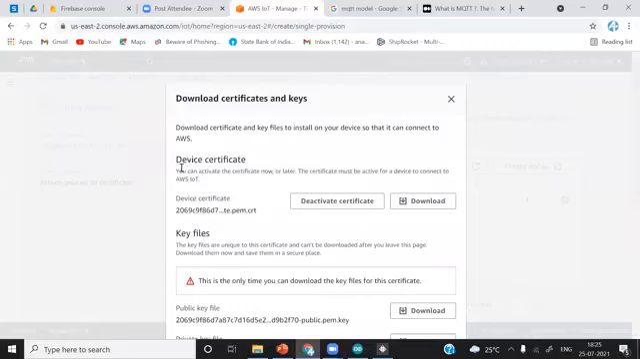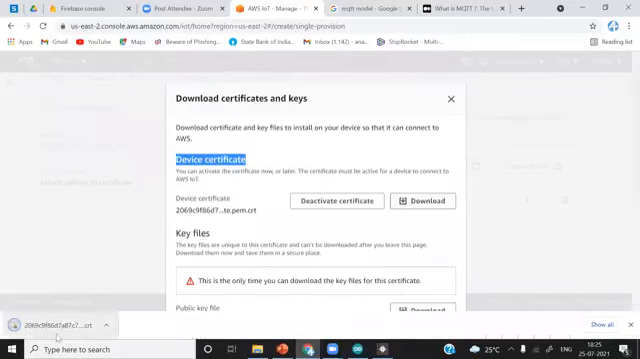So first one, you can see the device certificate. This we are going to need. You can see here, it is in inactive mode. You can activate the certificate now or later. The certificate must be active for a device to connect to AWS IoT Core. So it is now deactivated. I will simply activate it. You can deactivate it and activate it, it depends on you. If you want to disable any device communication, you just simply have to deactivate this certificate. Simply download this device certificate.